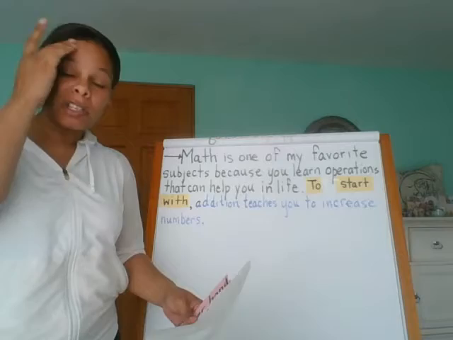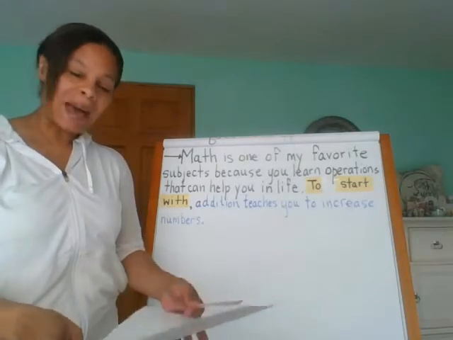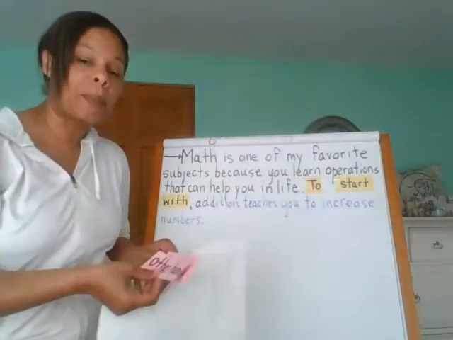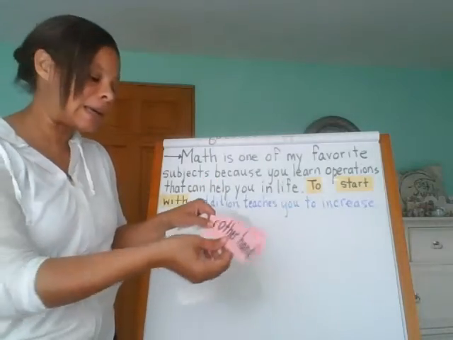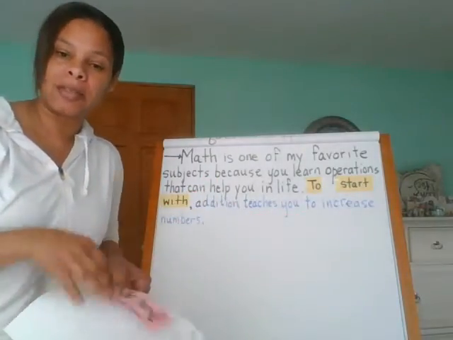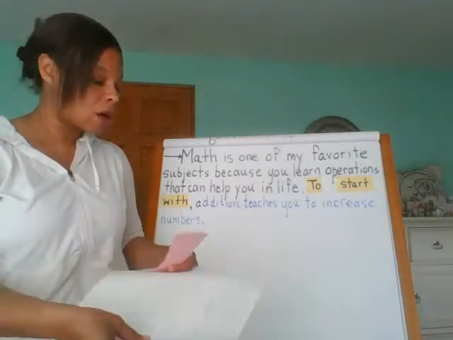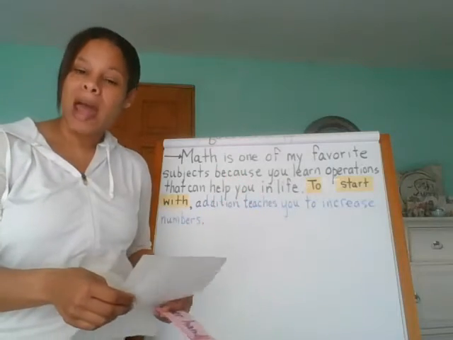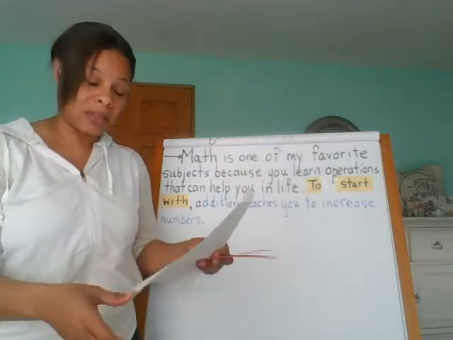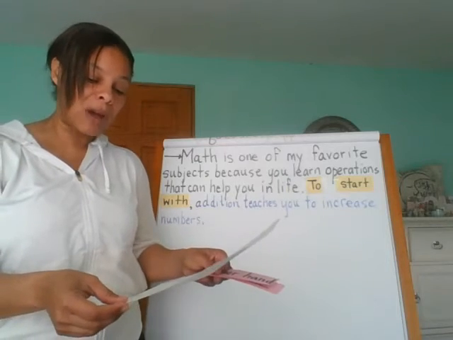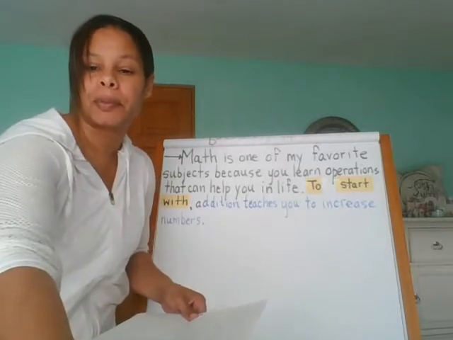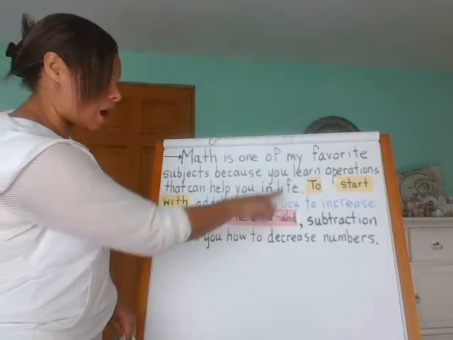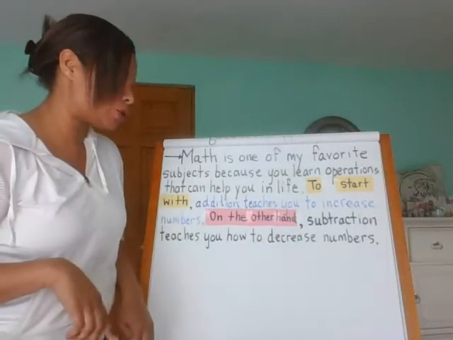Okay, so for our supporting detail number 2, we're going to be talking about subtraction. So this one I have a different transitional phrase. On the other hand, so this actually means opposite. So if you're ever reading and you see these words, on the other hand, it's going to mean that the next item that comes is going to be the opposite of the other one. So if addition teaches you to increase or to make things bigger, what does subtraction teach you? How to decrease or make things smaller. So I'm going to say, on the other hand, subtraction teaches you how to decrease numbers. So here's our second supporting detail. On the other hand, it's the opposite of addition. Subtraction teaches you how to decrease numbers.